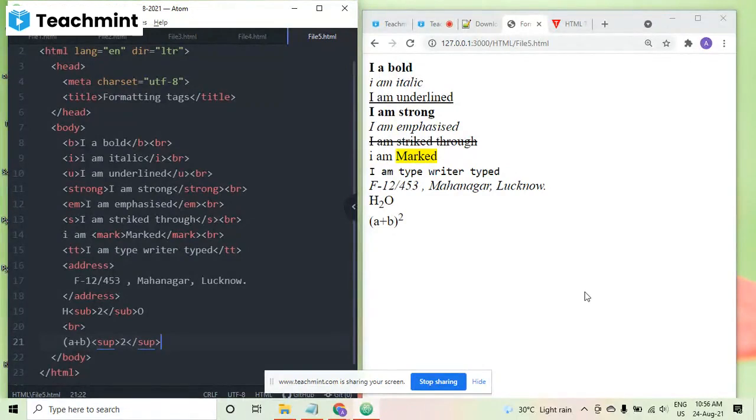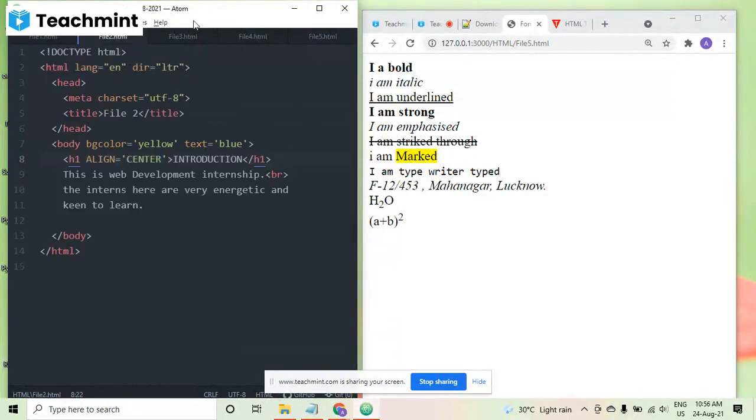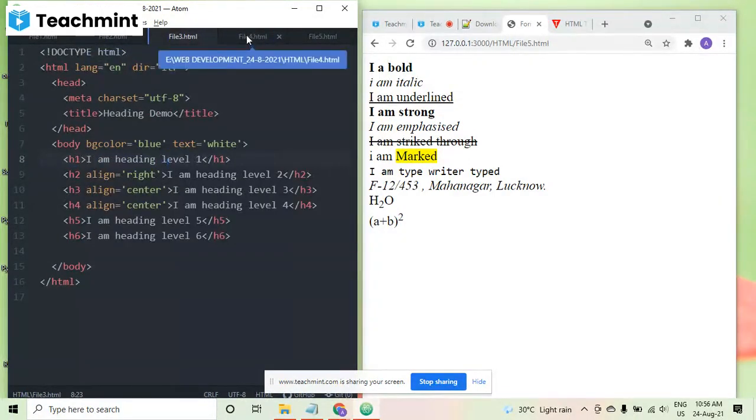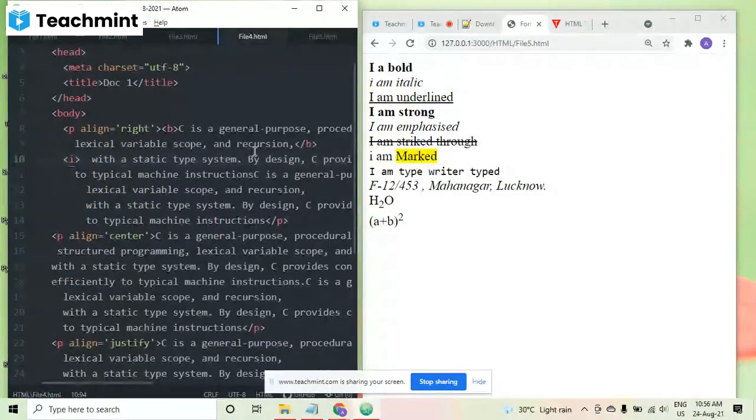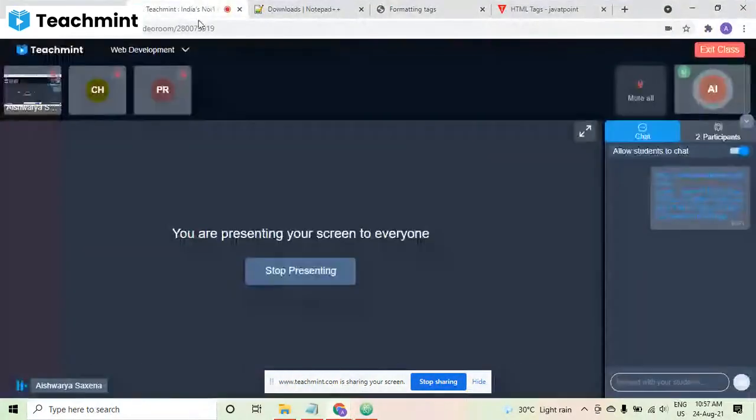Okay, so today we have done 5 different files, and in those 5 different files we have studied different things like formatting tags. We studied heading labels. We talked about the BG color, like how you can change the background color of your page, how you can align your headings, how you can create the paragraphs. These things we have discussed, the alignments of the paragraphs. So both of you, please tell me whether whatever I have discussed today is clear or not.